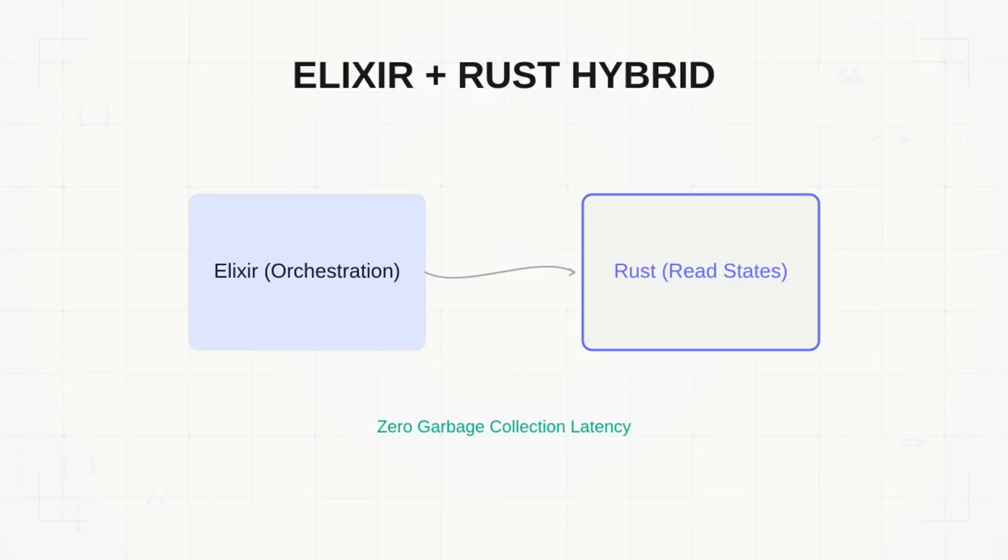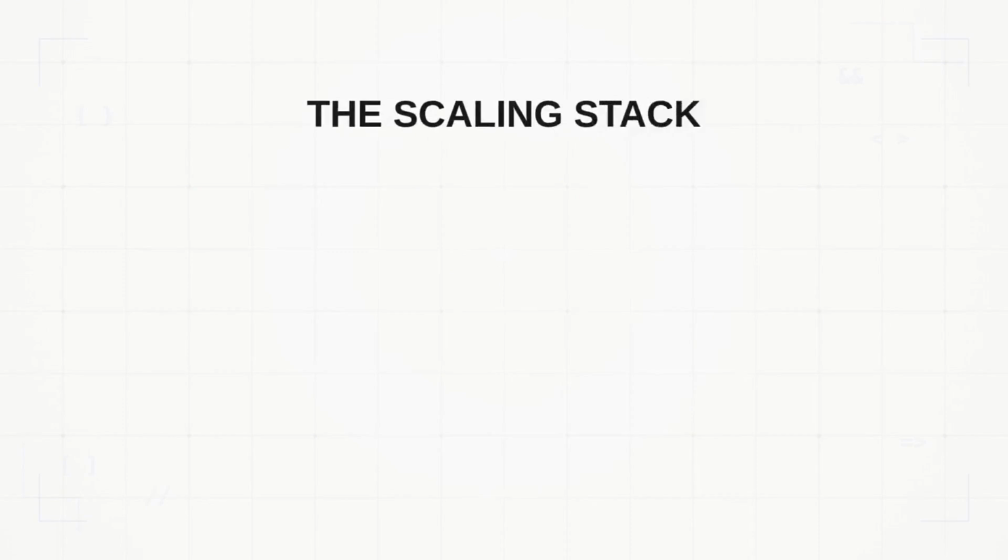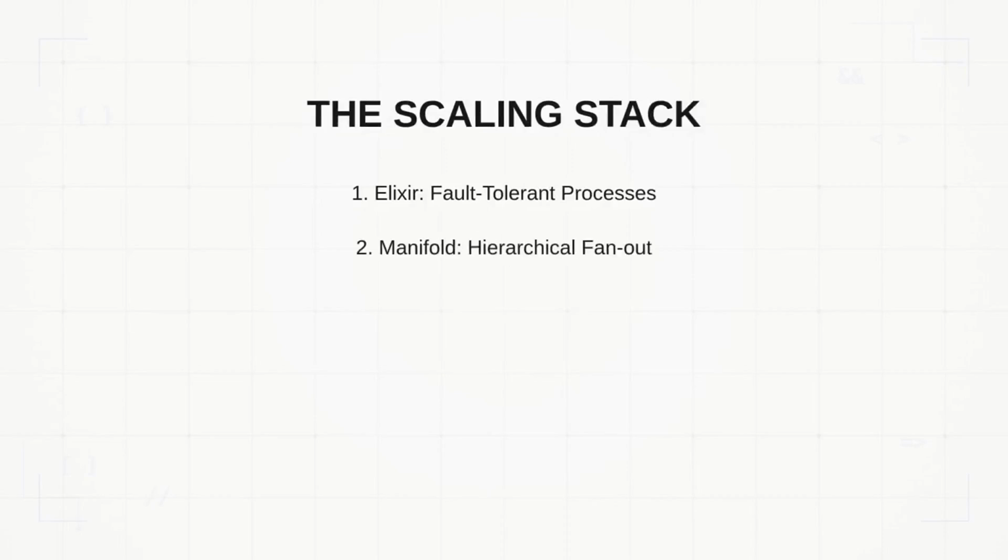Today, Discord's architecture is a hybrid. Elixir provides the high-level orchestration and distribution, while Rust handles the performance-critical, memory-heavy data structures. Discord's ability to support 12 million concurrent users isn't the result of a single silver bullet technology. It's a layered defense against complexity.